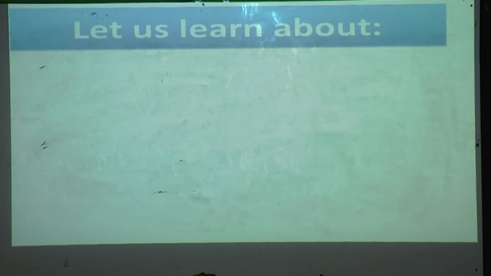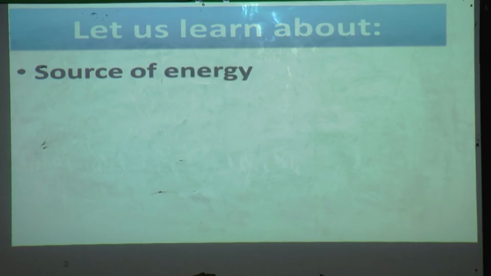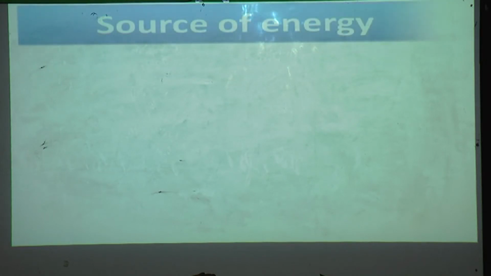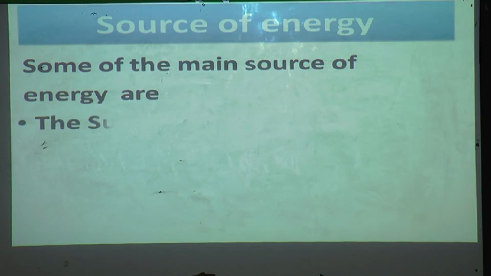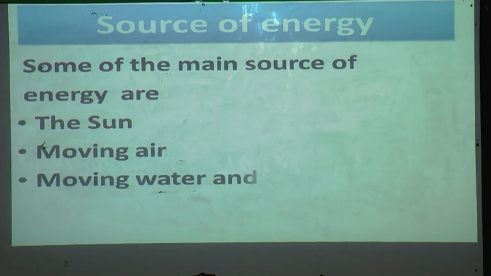Now let us learn source of energy. In this session we are going to learn about source of energy. Some of the main sources of energy are the sun, moving air, moving water and fuel.